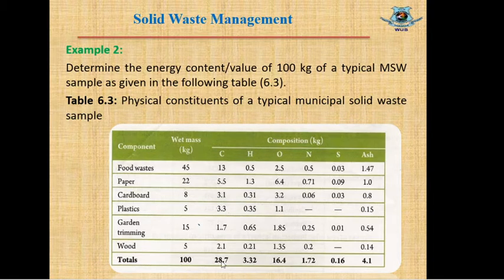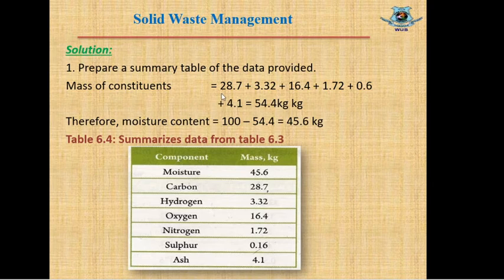So total values of carbon, hydrogen, oxygen, nitrogen, sulfur and ash will comprise the total mass. Let's sum these values: 28.7, 3.32, 16.4, 1.72, 0.61, 16 and 4.1. These are the mass of the constituents, and the total mass stands at 54.4 kg.